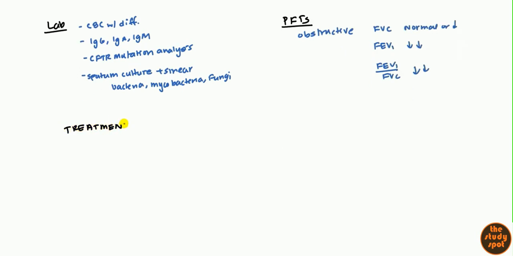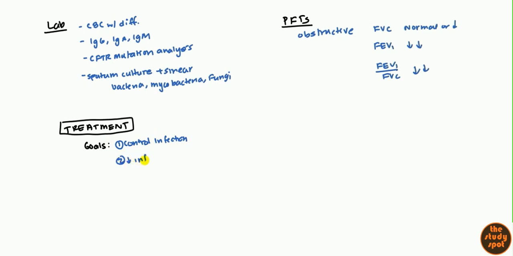Let's go on to treatment. Of course, this is a chronic condition, so you'll be dealing with the patient for a long time. What are your overall goals? One of the first things you want to do is control infection, because infection can lead to an exacerbation. So a lot of times prophylactic medications, antibiotics, are given.